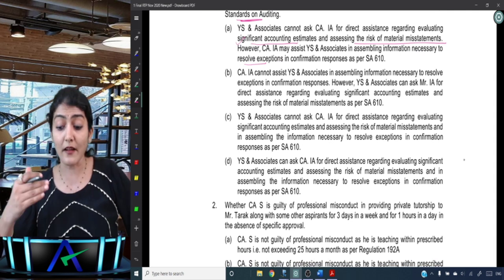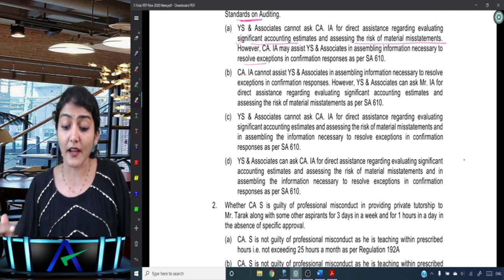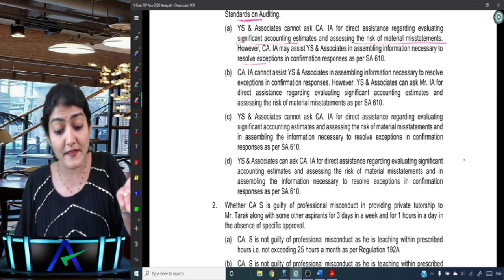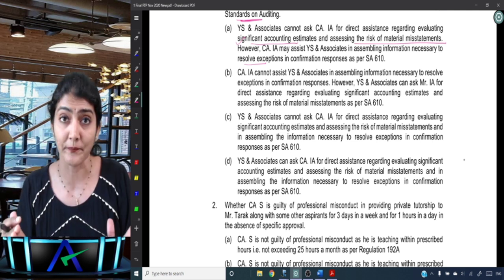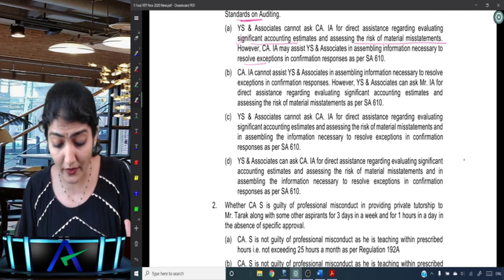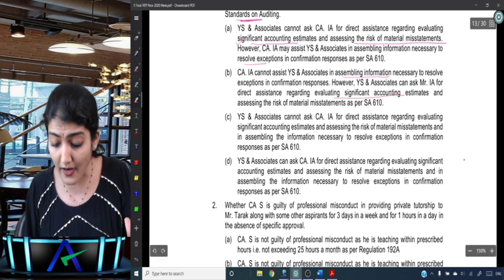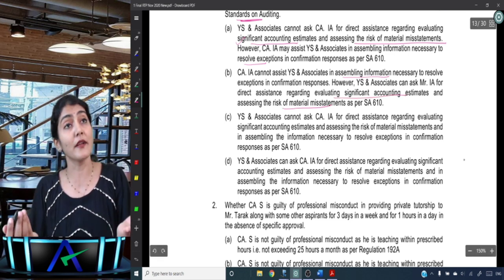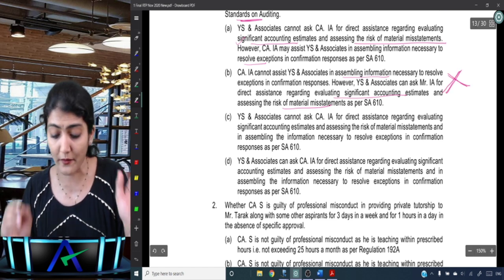However, YS and Associates can ask Mr. IA for direct assistance regarding evaluating accounting estimates and assessing the RMM. They have completely reversed A in B. They are talking exactly the reverse in B. Okay, for assembling information, no assistance, but for assessing RMM and evaluating accounting estimates, you can take the direct assistance. So this is absolutely wrong advice.